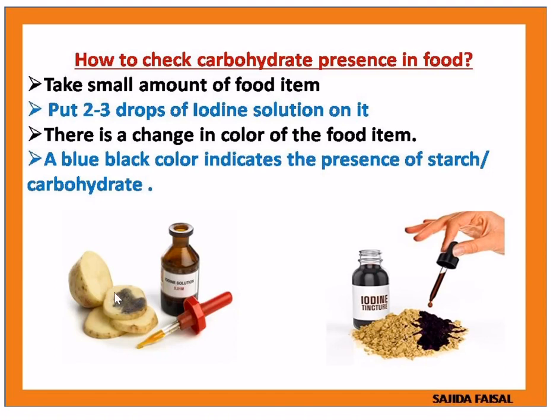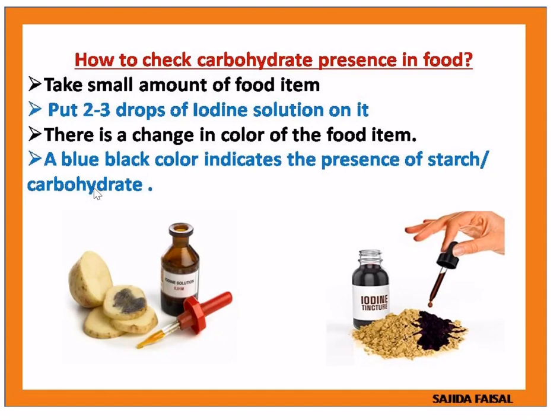Then after that we can see that a blue black color is coming on the surface of that potato. This is the presence of carbohydrate or starch.